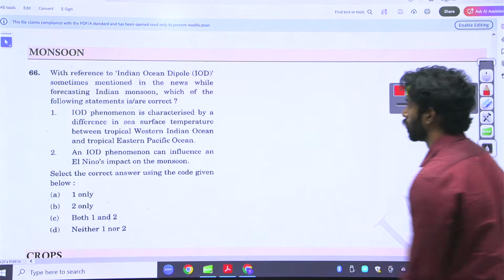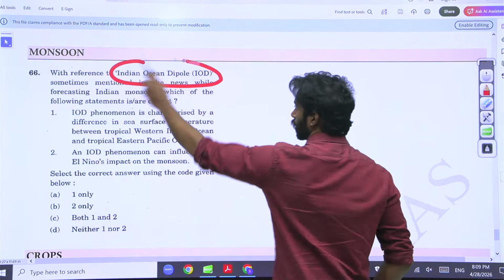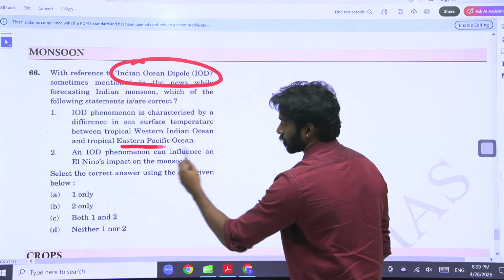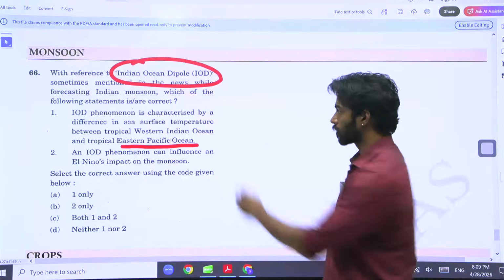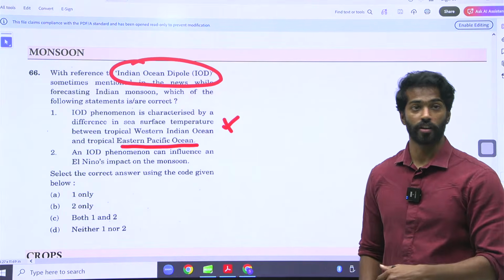Indian Ocean dipole అని ఇక్కడ ఇచ్చాడు. He gave that it is Indian Ocean dipole. ఇక్కడ ఏమి ఇచ్చాడు? Pacific Ocean. So obviously the first statement is wrong because it is Western Indian Ocean and Eastern Indian Ocean.